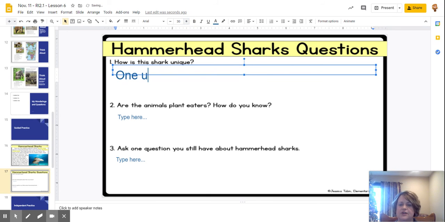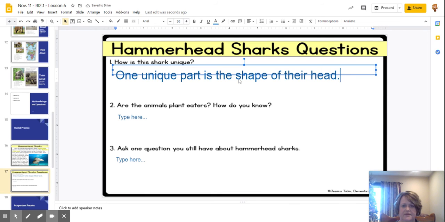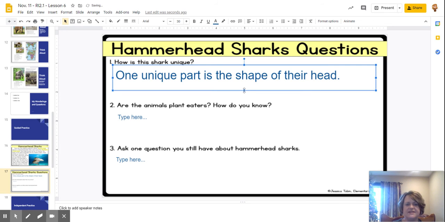So one unique part is the shape of their head. All right. So if you want to go ahead and pause the video, you can take a second and write that answer. One unique part is the shape of their head.